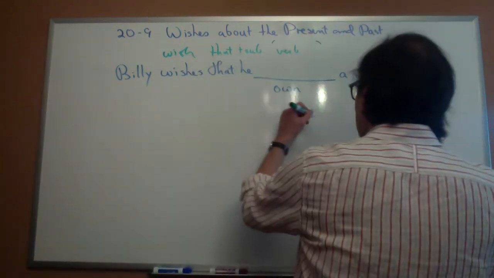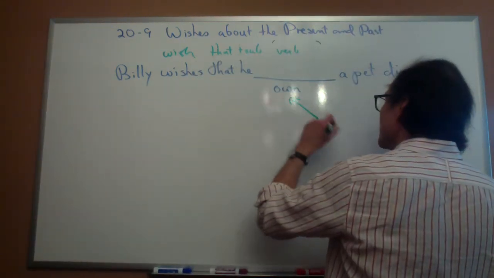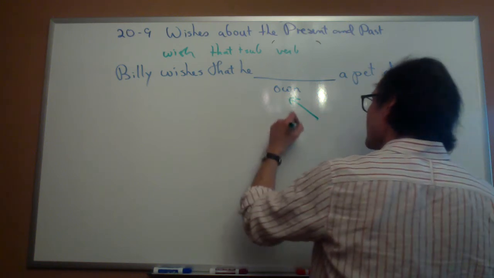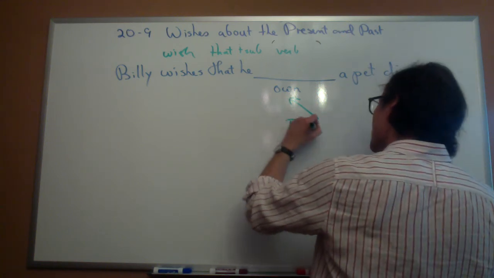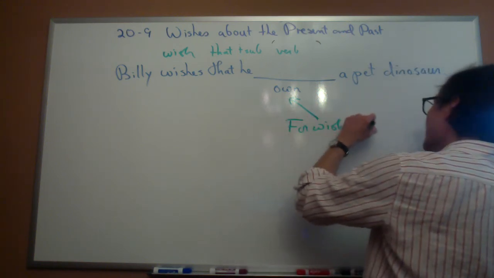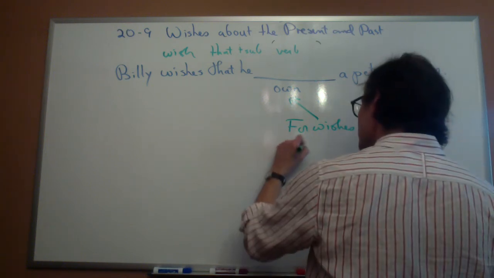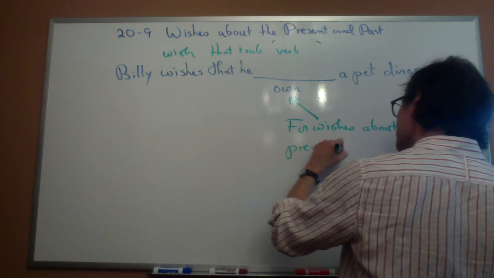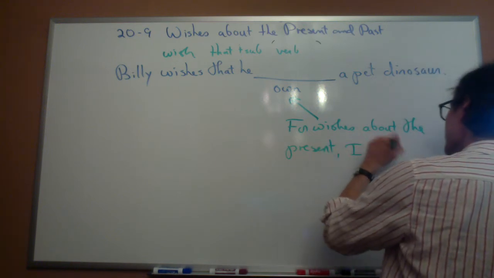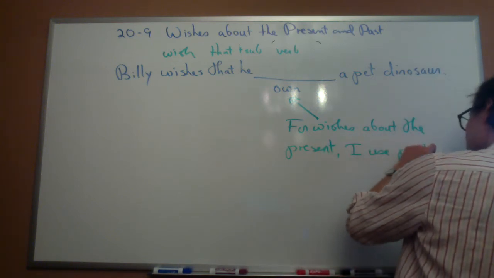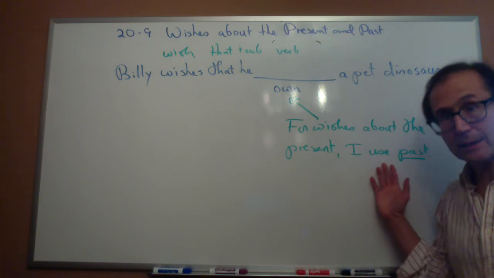Now, I'm going to write the rule here, and then we'll talk about it. So here, for wishes about the present, I use past. For wishes about the present, I use past.